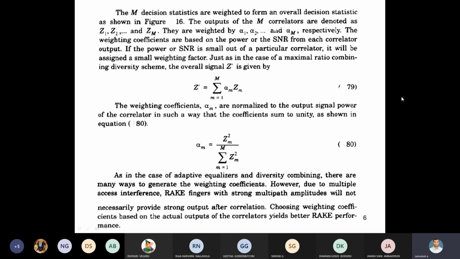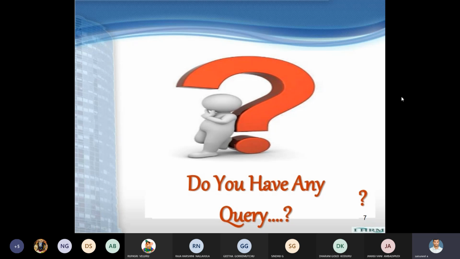After summing the outputs of the M correlators, we use Z1, Z2 up to Zm, and the weights are alpha 1, alpha 2 up to alpha M respectively. The overall diversity signal is Z bar, which is equal to the summation over m equals 1 to M of alpha m Zm, where alpha m is equal to Zm squared divided by the summation over m equals 1 to M of Zm squared. This is the concept of how a RAKE receiver works in CDMA technology.